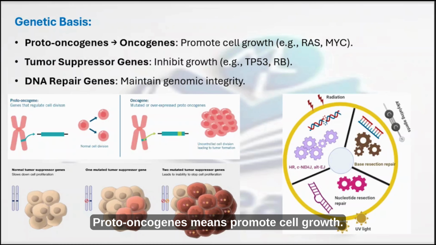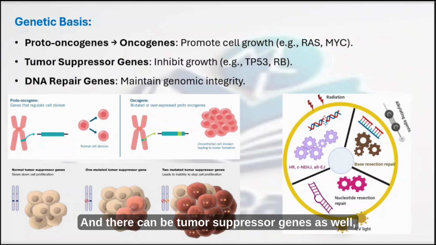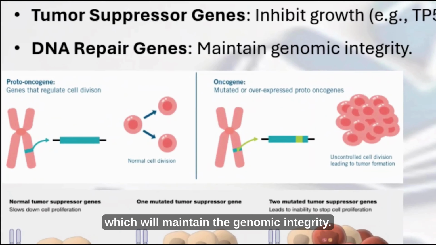Proto-oncogenes promote cell growth, for example RAS and MYC. There are also tumor suppressor genes, which inhibit growth, that is TP53 and RB, which is nothing but the retinoblastoma gene. And there can be DNA repair genes as well, which maintain genomic integrity.